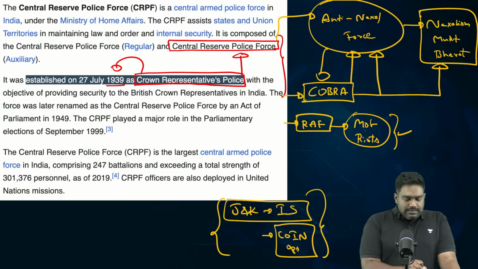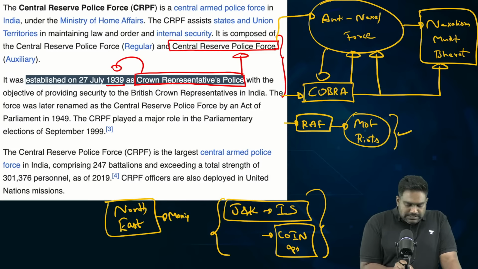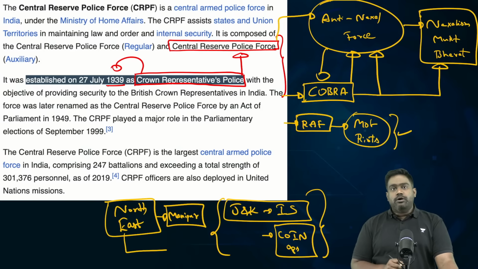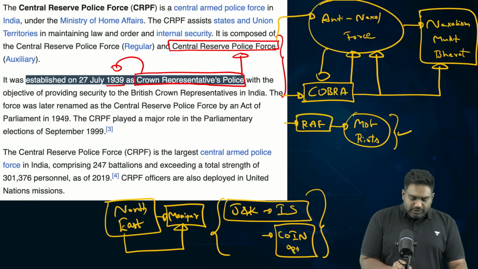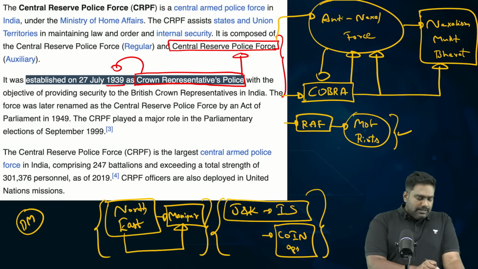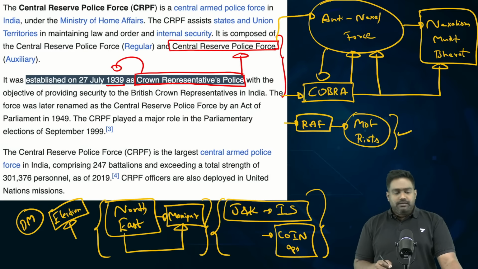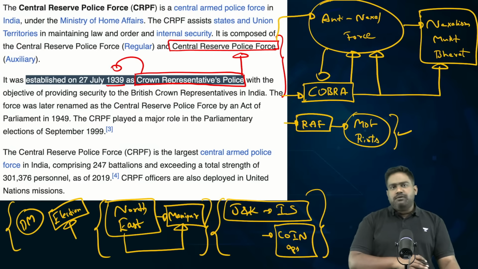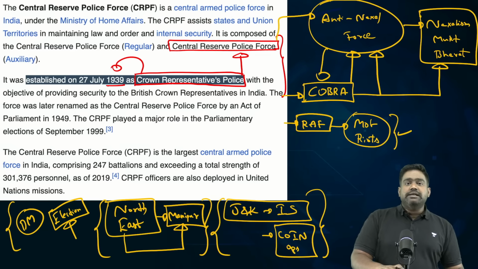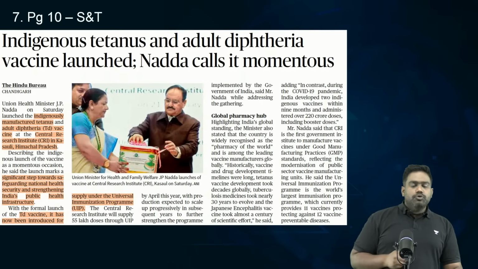It has been deployed in the Northeast theater as well. Recently in Manipur, when the ethnic violence flared up, CRPF battalions were deployed to maintain law and order. It also plays a critical role in disaster management. It has dedicated battalions that specialize in disaster management, search and rescue operations. It also plays a big role in election management to ensure the security for the electoral process. So it performs a wide variety of functions that strengthens India's internal security. So that is the contribution of the CRPF.